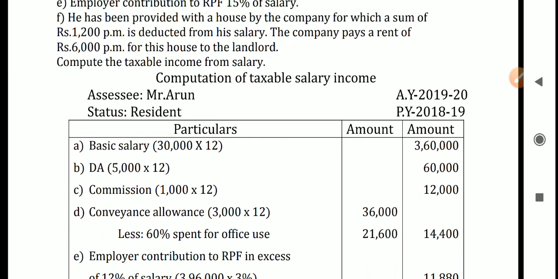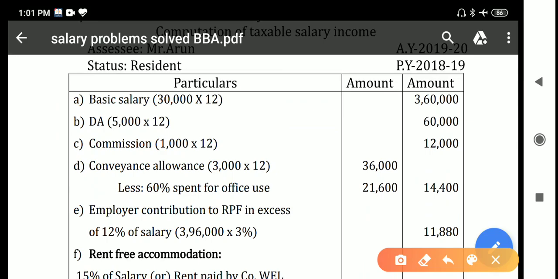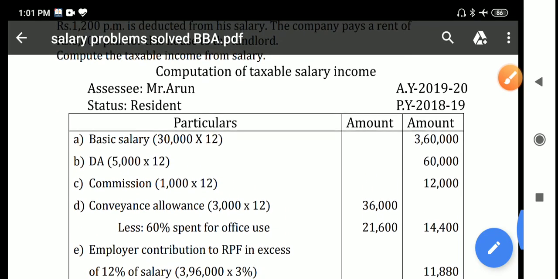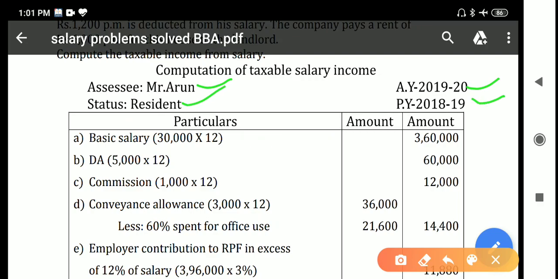They asked you to compute the taxable income from salary. So first you have to write the heading, computation of income from salary. Here the assessee name is Mr. Arun, assessment year 2019-20, residential status is resident, and previous year 2018-19. So here is the answer.